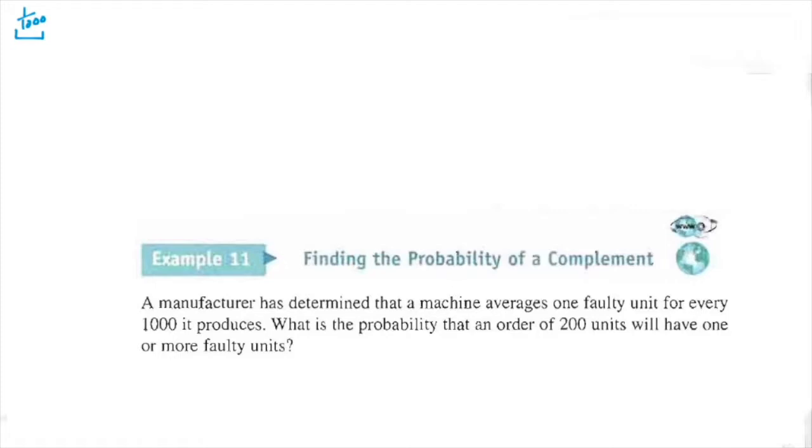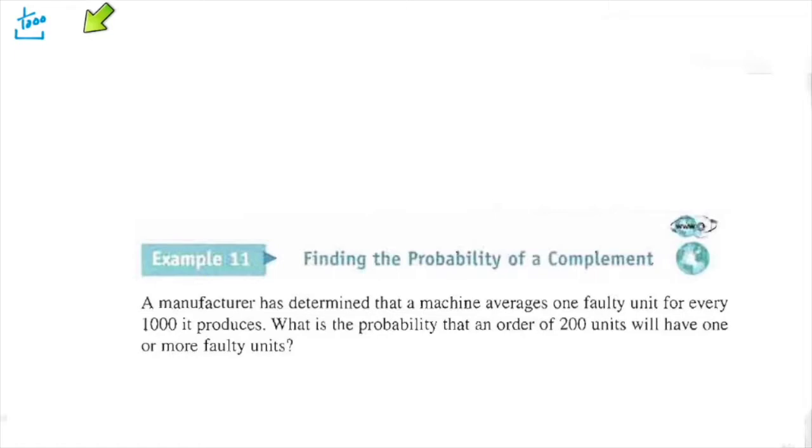Wouldn't a factory produce more than 1,000? No, we're just looking at simple probability. You ordered 200 units. The probability of 1 unit being faulty is 1 out of 1,000. That's just the probability of 1 unit being faulty. And this problem says, what is the probability that an order of 200 units will have 1 or more faulty units? Let's just talk about 1.